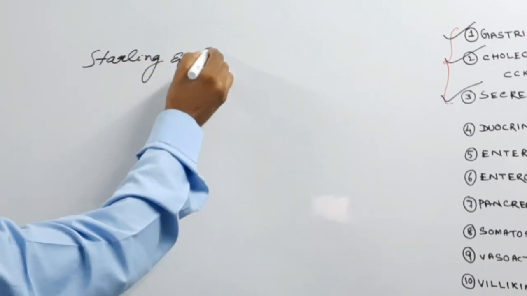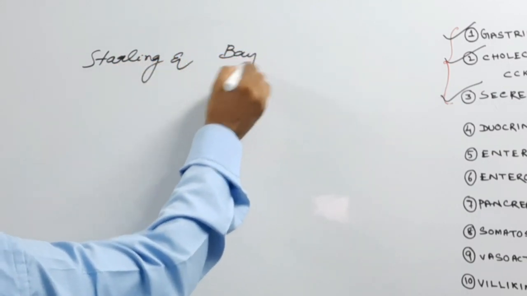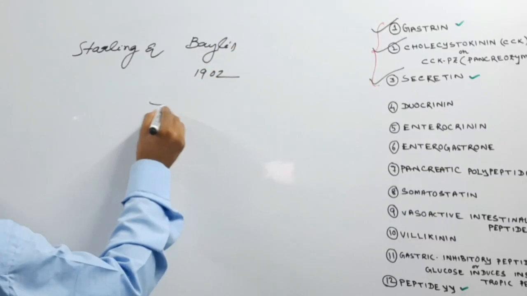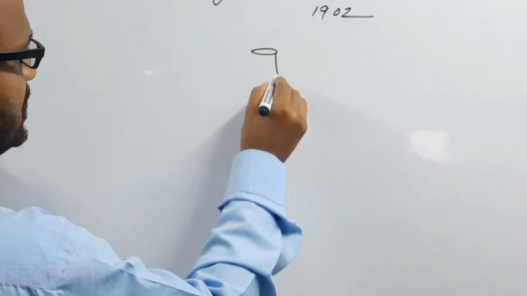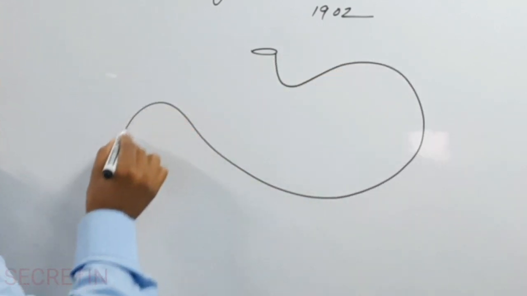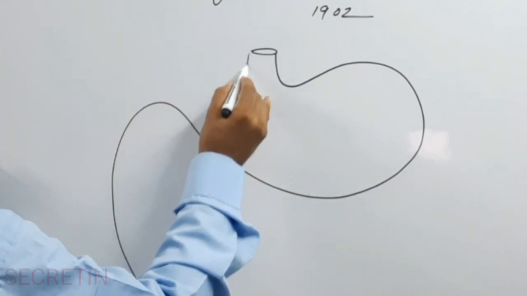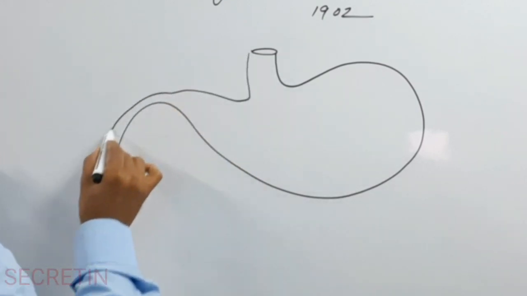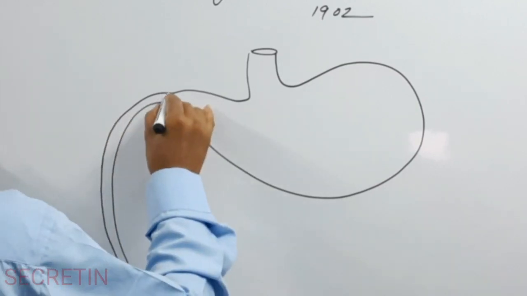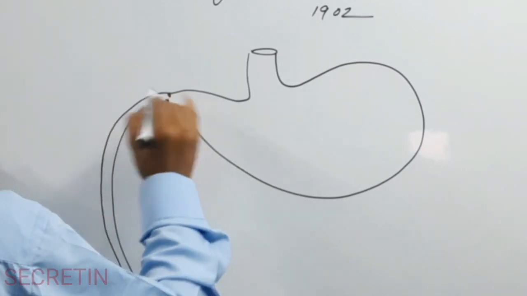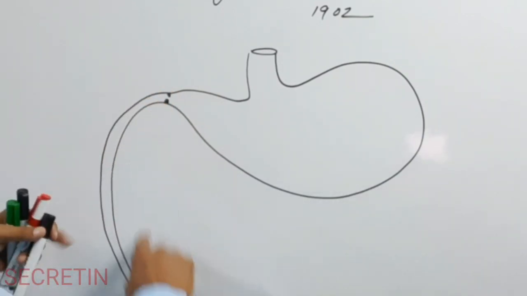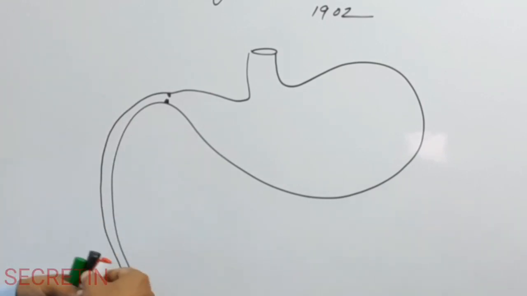Starling and Bayliss, in the year 1902. Secretin, which is secreted from the S cell of the alimentary canal. The S cells are present in the upper part of the small intestine, meaning the duodenum and the jejunum.